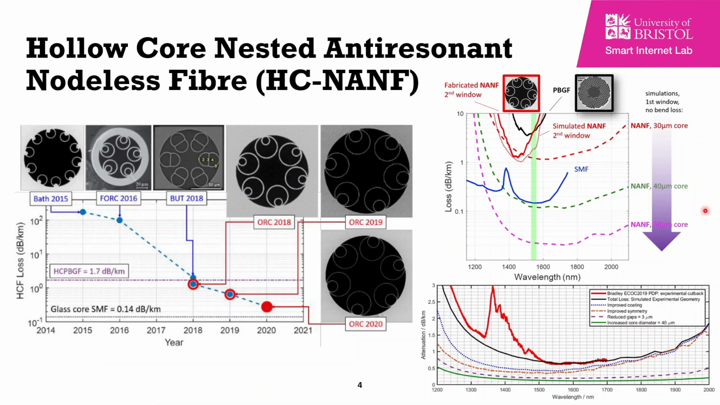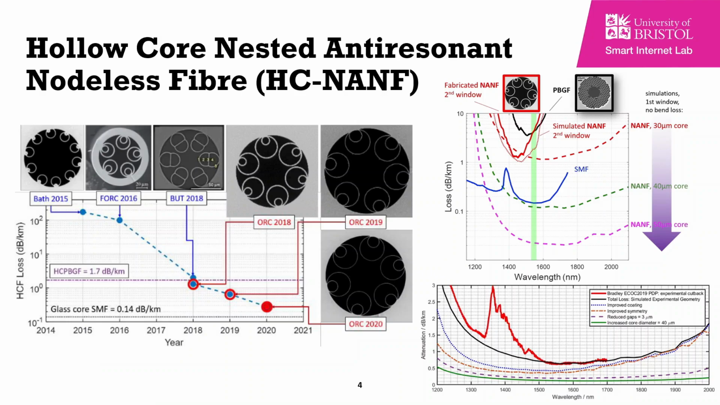And this simulation is important because if we look at the bottom right figure, the red line shows us the experimental loss and the black line shows us the simulated loss. And as we can see, between the 1500 and the 1700 nanometer, the losses exactly match, which means one day we could have a fiber whose losses are 10 times lower than the single mode fiber.